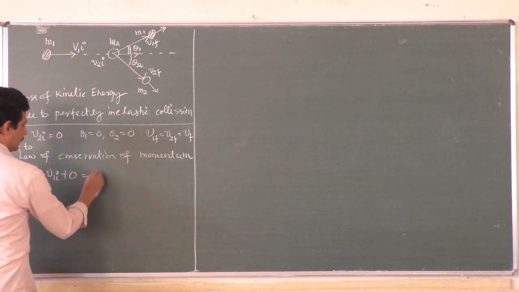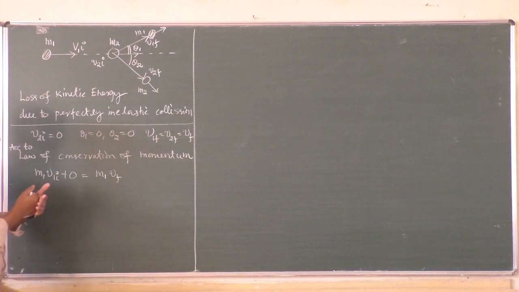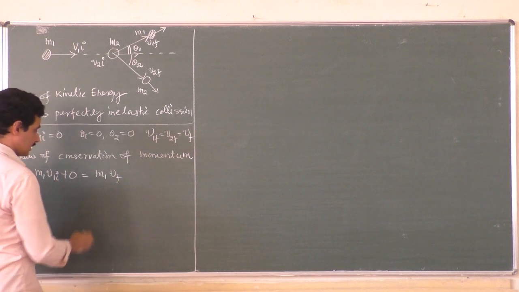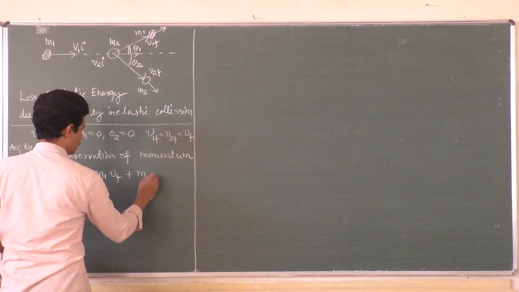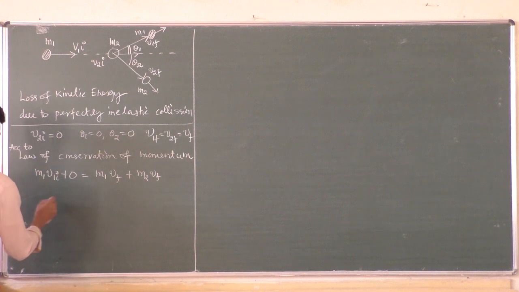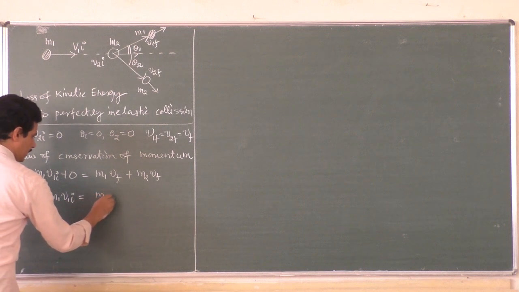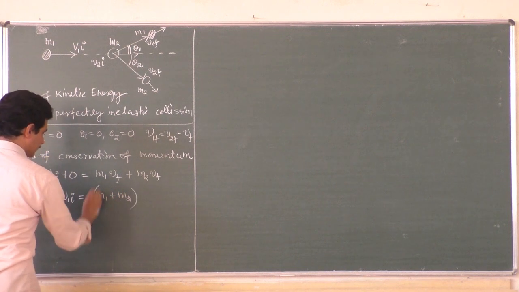The initial momentum is equal to the mass of the first object times its final velocity, the common final velocity, because they stick together and move together after collision, plus m2 vf. From this expression we will get the common final velocity. It is like this: m1 v1i is equal to (m1 plus m2) into vf.